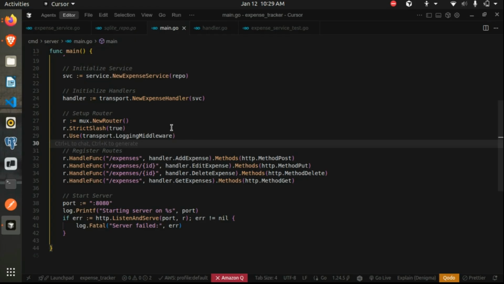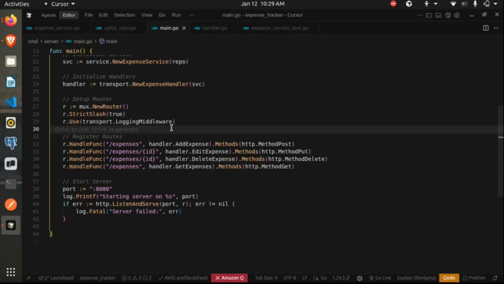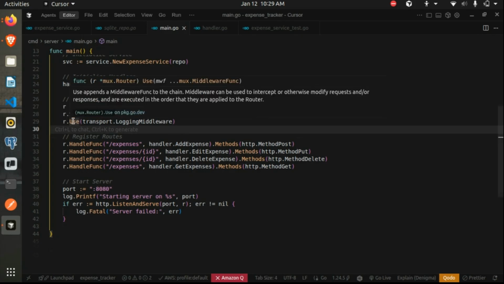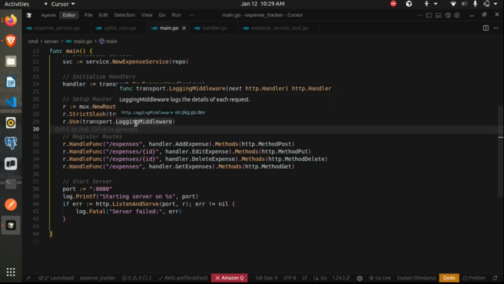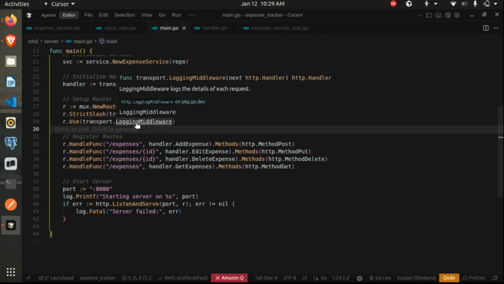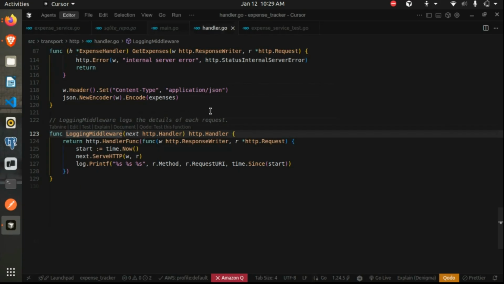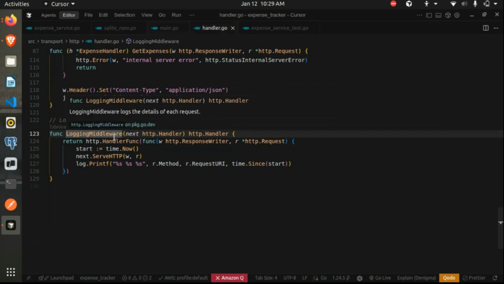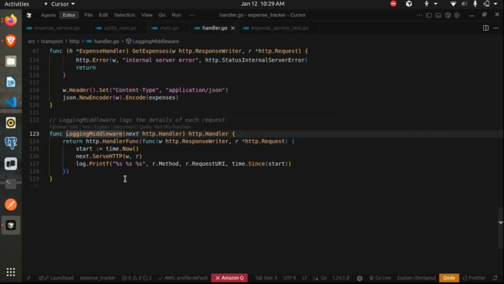So in this case, if we want to use any middleware, we can use this use function and just pass our middleware function over here. Actually I have written this middleware function here, the logging middleware. It is a simple one. What it does is it just logs the entry time and the exit time of our request and the path, the actual request URI, what the request was.